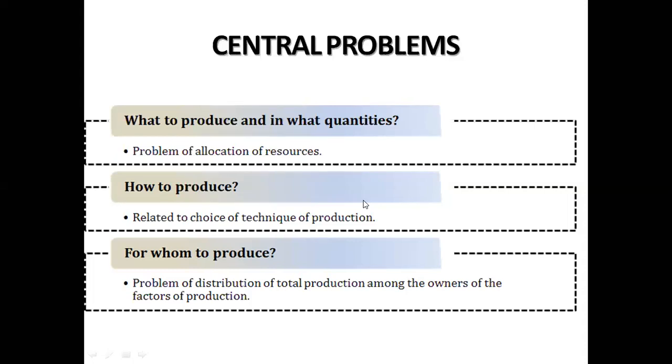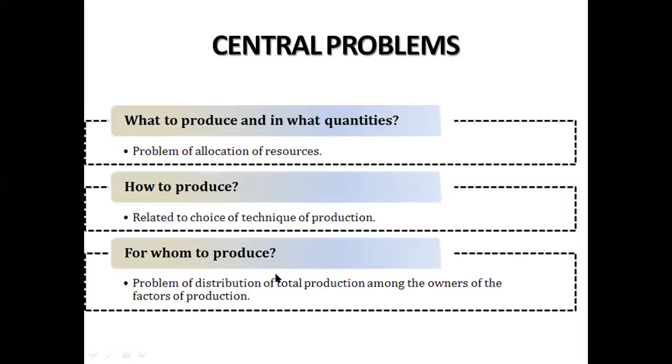सो फर्स्ट ऑफ ऑल वी हैव टू डिसाइड दैट व्हाट वी हैव टू प्रोड्यूस. क्या प्रोड्यूस करना चाहिए? वेदर आई शुड गो फॉर द कंज्यूमर गुड्स, वेदर द प्रोड्यूसर मस्ट गो फॉर द प्रोड्यूसर गुड्स, or the producer should go for the wartime goods. So we have to decide in between that what commodity I have to produce. मुझे क्या produce करना चाहिए, and in what quantity also. कौन सी quantity में produce करना चाहिए. मतलब whether in a large scale, on a medium scale, or a small scale. So that is basically what to produce and in what quantities.